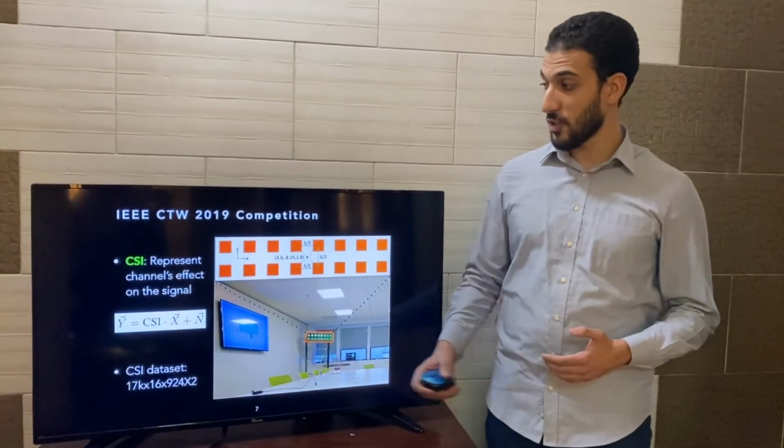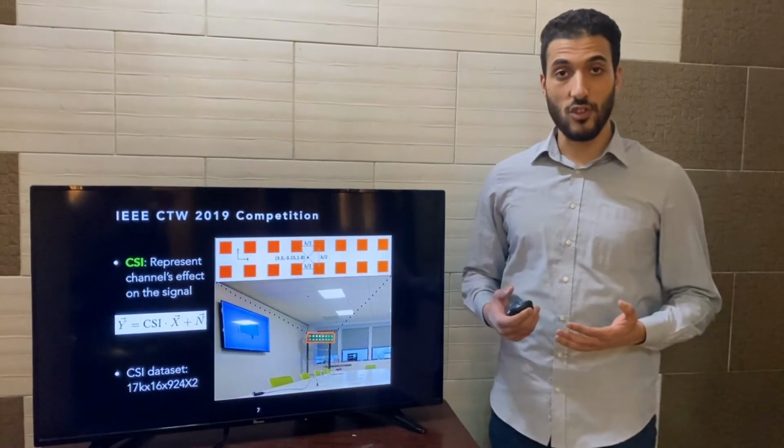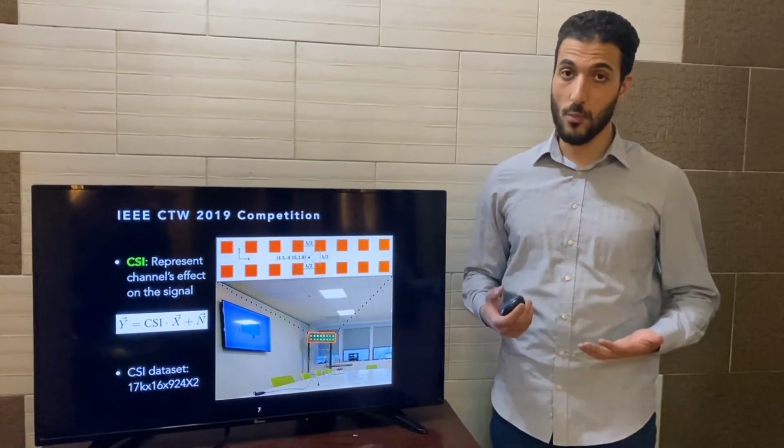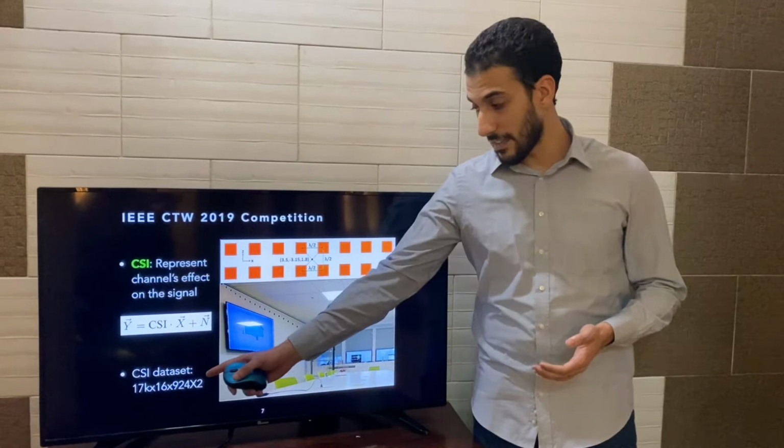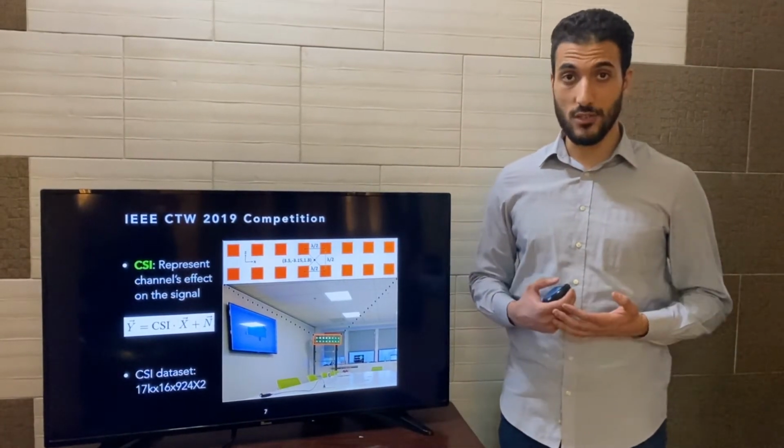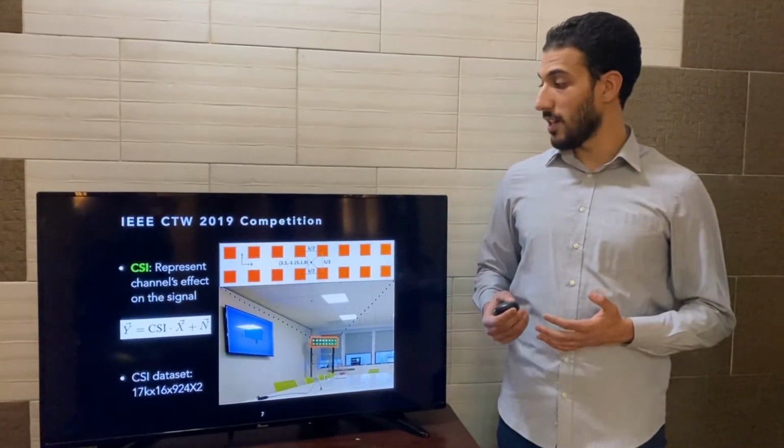The main source of information, CSI, is a representation of the channel effect on the signal, and it's a complex number. We as competitors receive a data set of 17,000 samples, and it's up to us to build the models to create the mapping to the location.